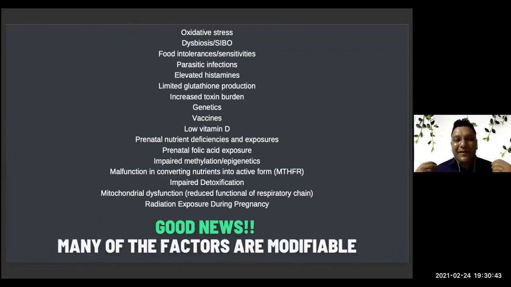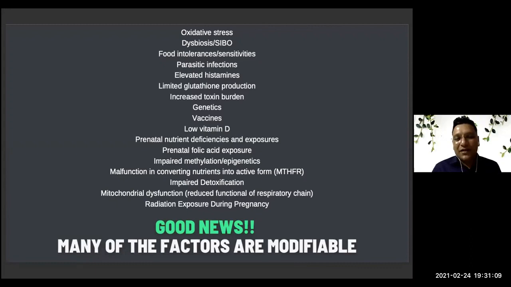We have seen parasitic infection is another reason. If we check their stool, we might find a lot of parasites. That is also one of the reasons behind autism. Elevated histamine is again related to inflammation in the gut and the dysbiosis. As a consequence, certain foods start reacting when we don't have the right bacterial balance in our gut.